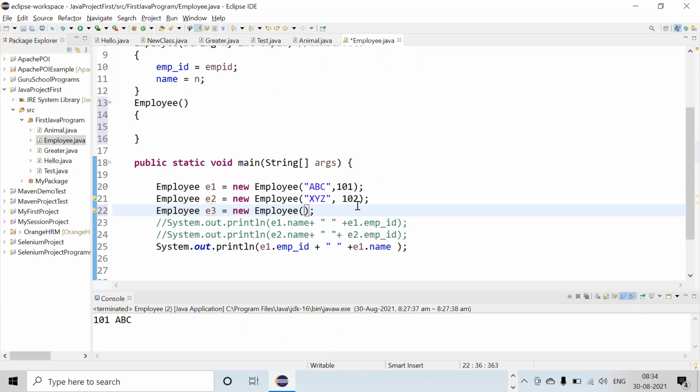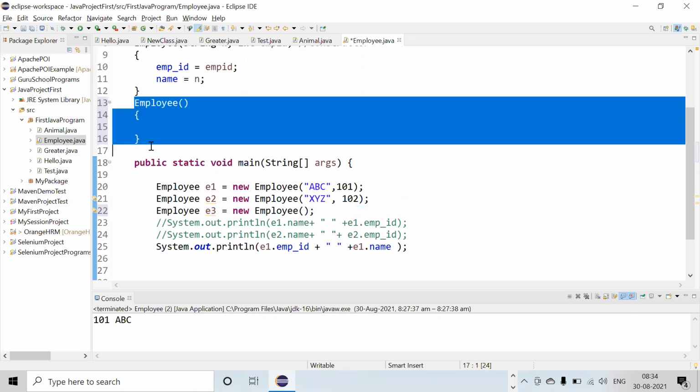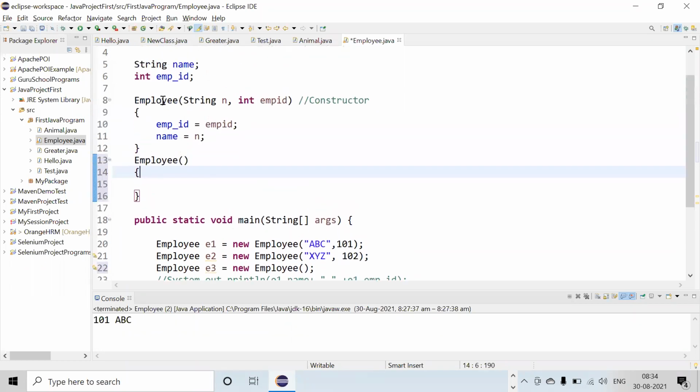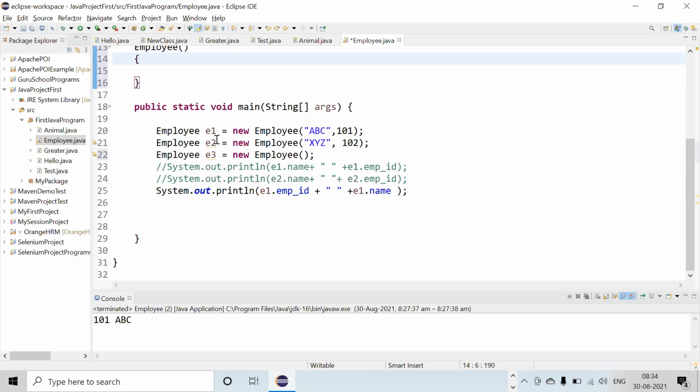This we are hard coding, but what will happen is it takes some data from the repository or somewhere we have written. So if you create any no argument constructor, this is just an example I'm telling you. There are many more uses also which we will explore. But if you create a no argument constructor, it will not give you any error. It will give just a warning that it is not used.